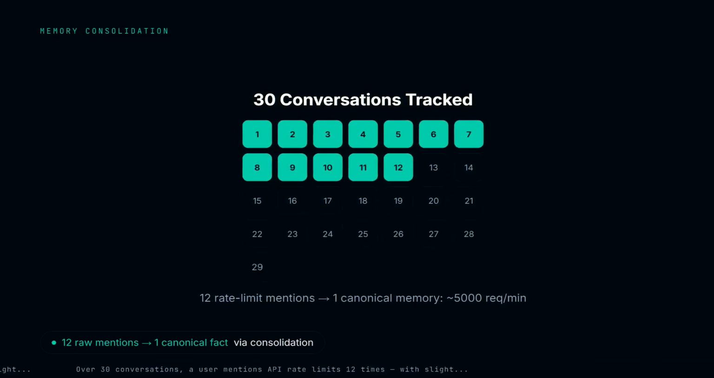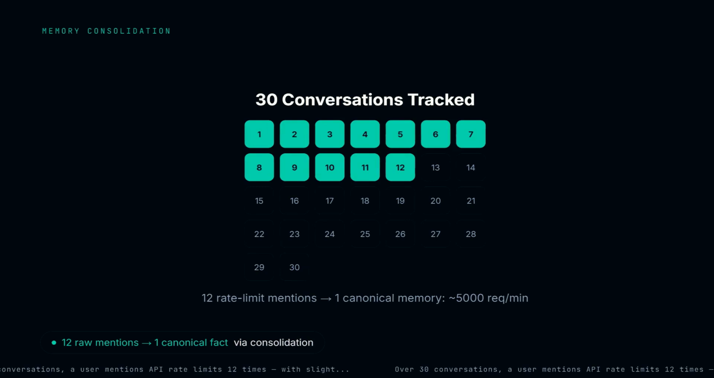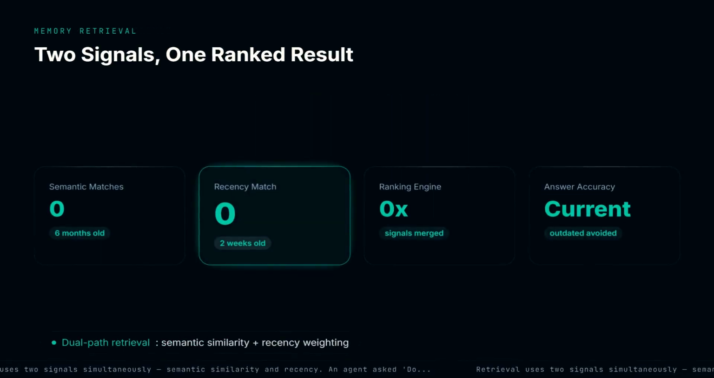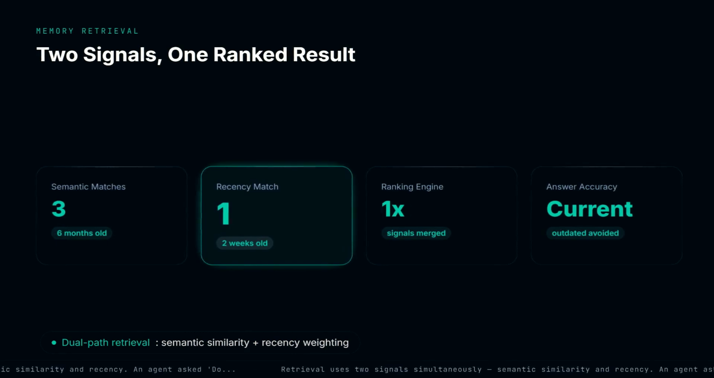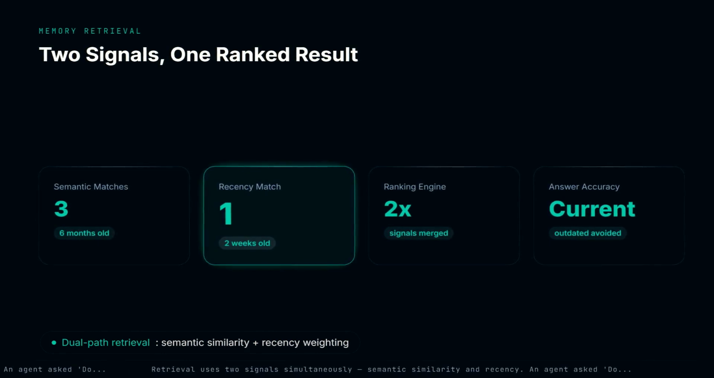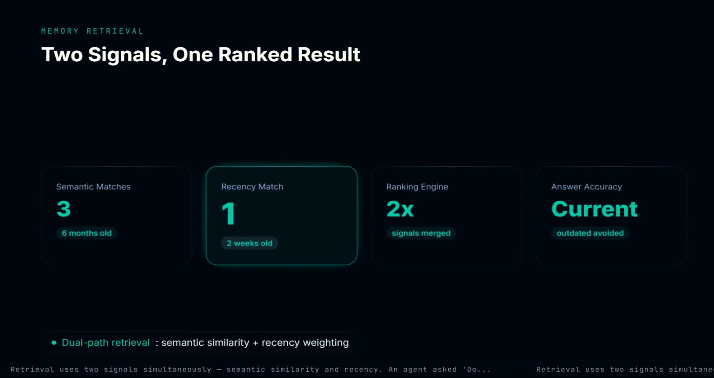Mem0 doesn't store all 12 versions. It consolidates them into one canonical fact and marks the contradictory mentions as resolved. Retrieval uses two signals simultaneously, semantic similarity and recency. An agent asks do we support webhooks, finds 3 old memories from 6 months ago and 1 fresh memory from 2 weeks ago. The 2-week-old memory ranks higher, so the agent gives the current answer, not the outdated one.